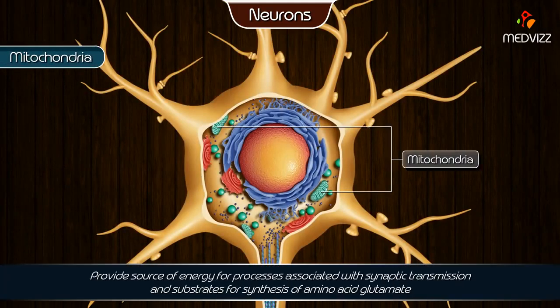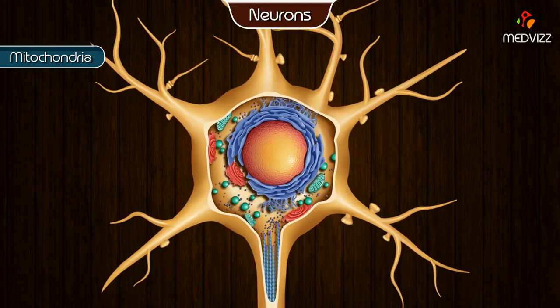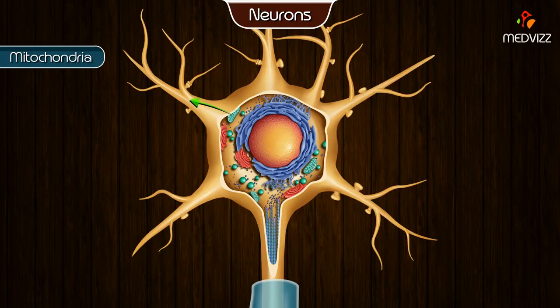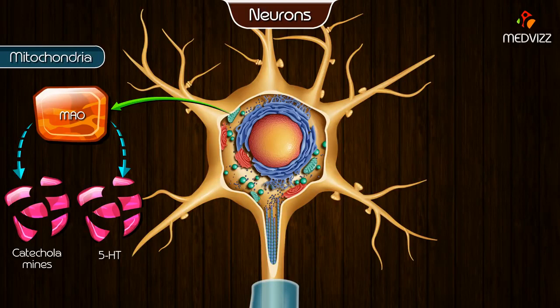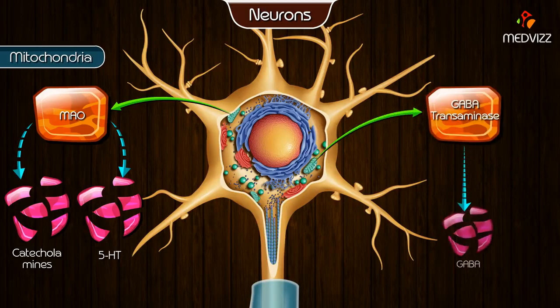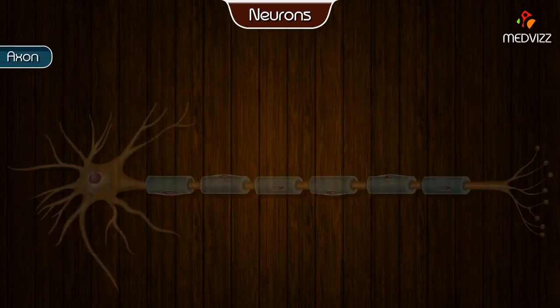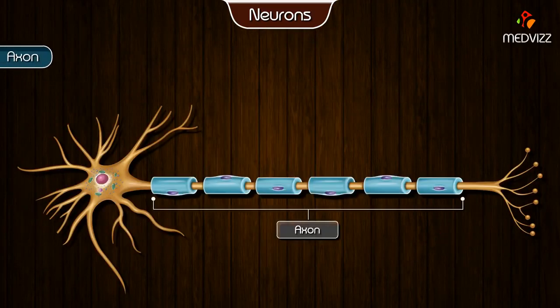Mitochondria. Mitochondria provide both a source of energy for processes associated with synaptic transmission and substrates for the synthesis of certain neurotransmitter chemicals such as the amino acid glutamate. In addition, mitochondria contain enzymes for degrading neurotransmitter molecules such as MAO, which degrades catecholamines and 5-hydroxytryptamine, and GABA transaminase, which degrades GABA.